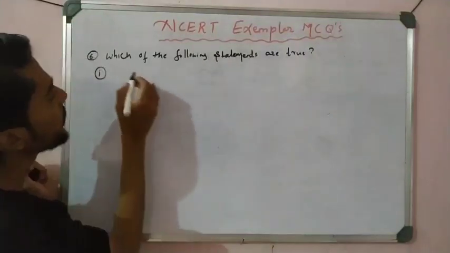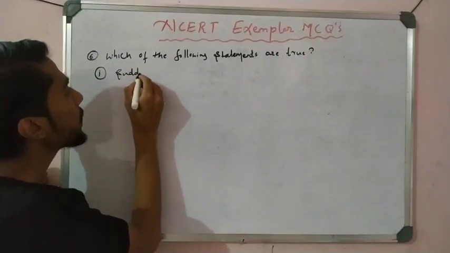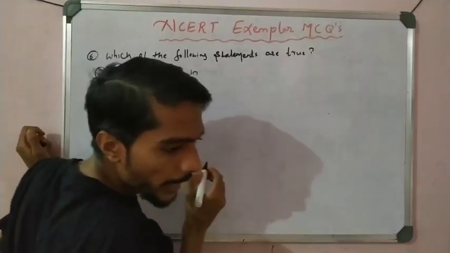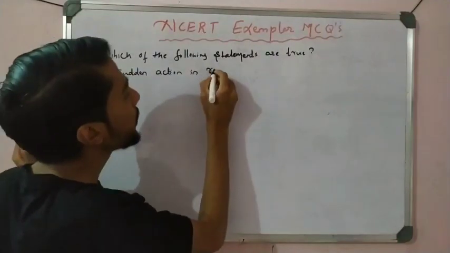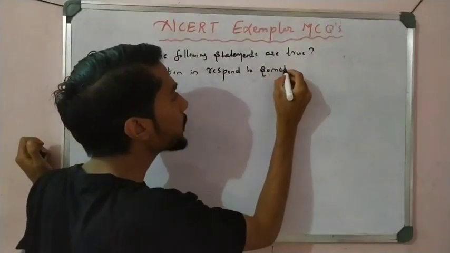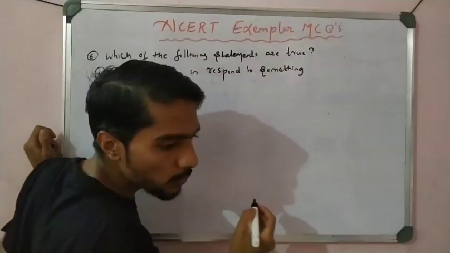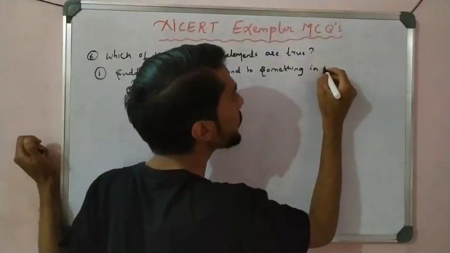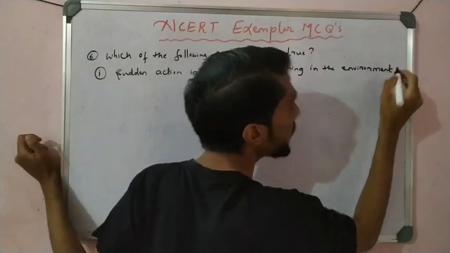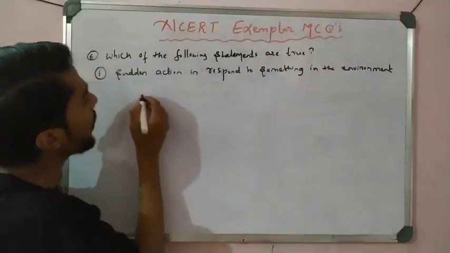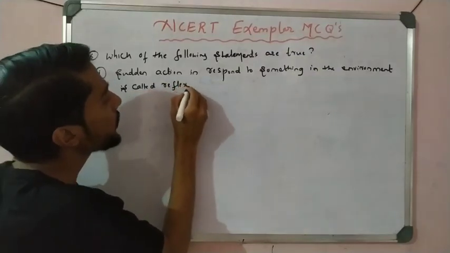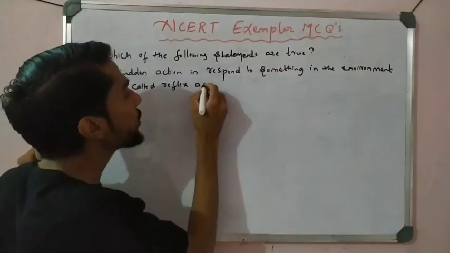Sudden action in response to something in the environment is called reflex action.